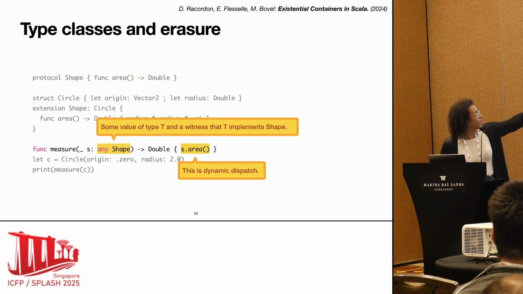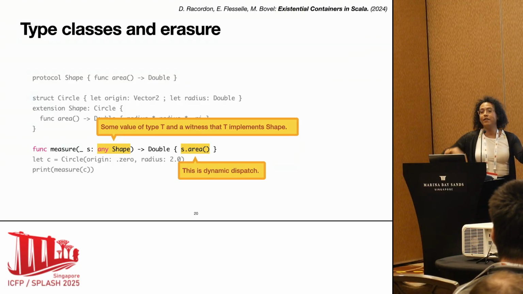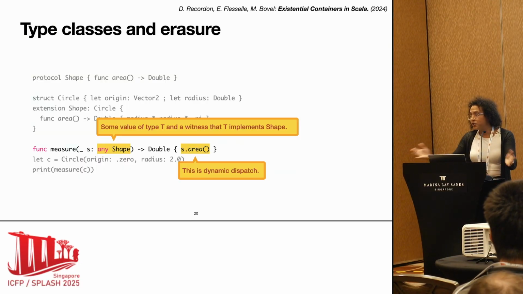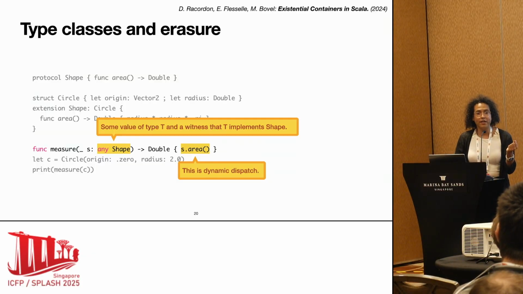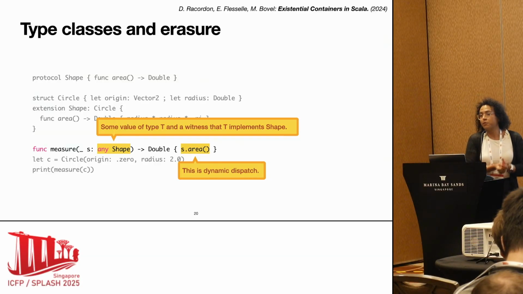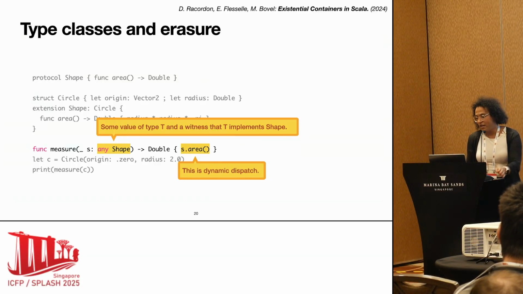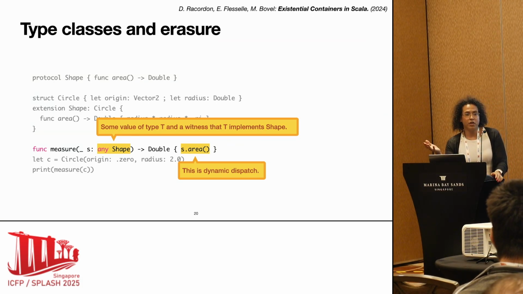So here, the any Shape can contain a circle and a witness that circles are shapes. And now when I call s.area, I will do essentially dynamic dispatch, right? Because the witness can be understood as a sort of virtual table. It's just that I've expressed my virtual table directly within the programming language itself.